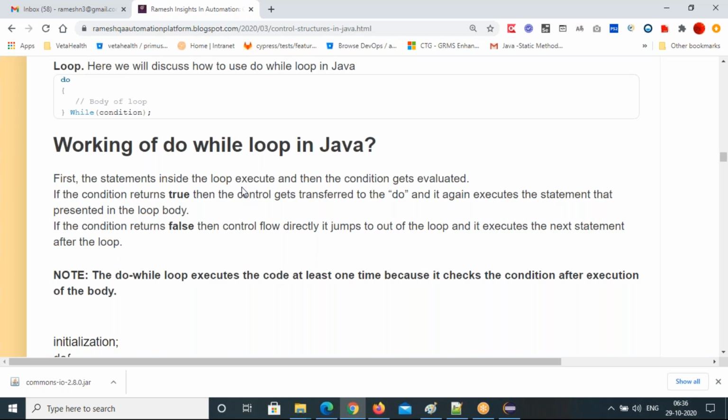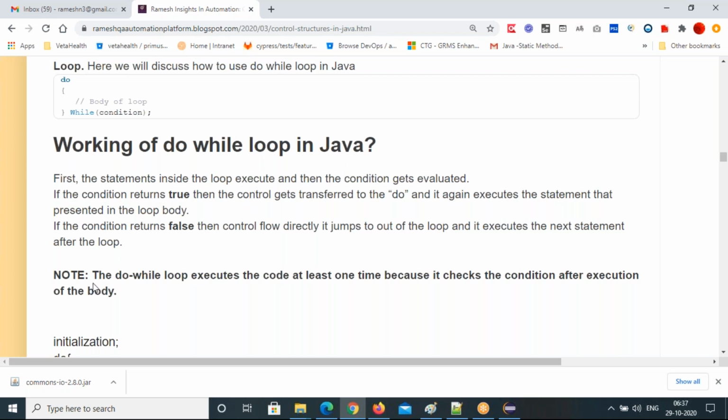You can get clarity by comparing the while loop and do while. In a while loop you first check the condition, then the statements execute. But here, at least one execution of the statements happens before your condition becomes false. So that is the do while loop.